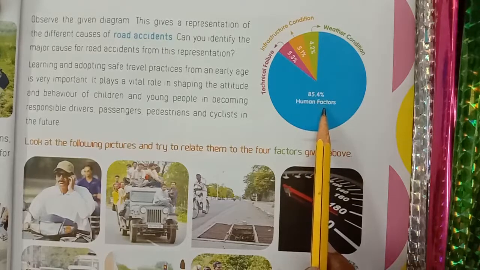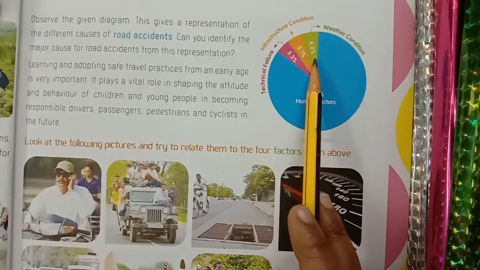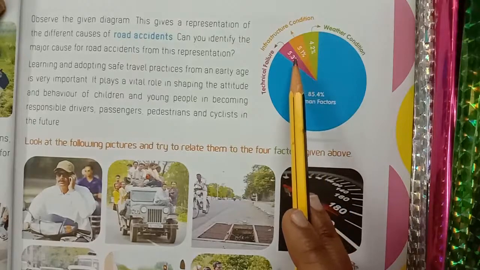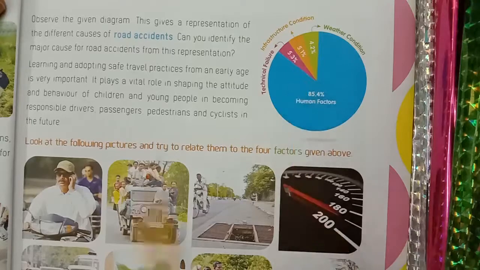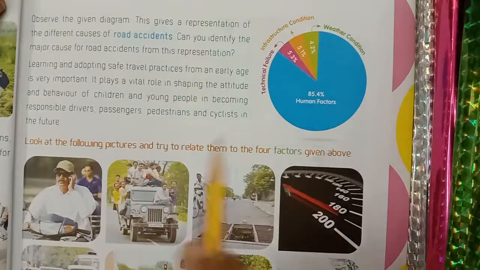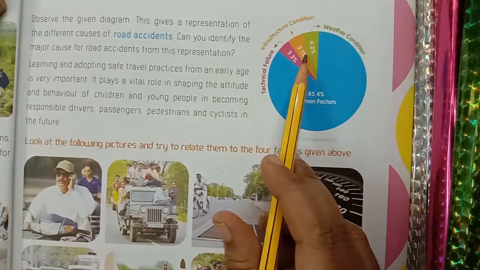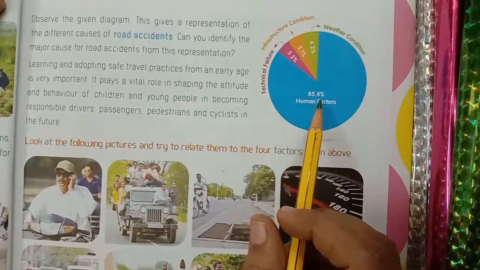Human factors 85.4%, weather conditions 4.2%, technical failures 5.3%, and infrastructure conditions 5.1%. How much percentage human factors, children? 85.4%.